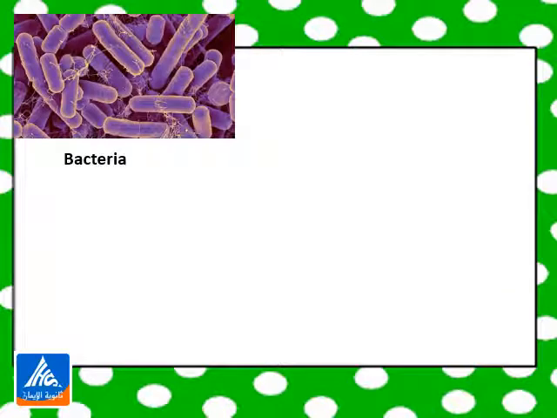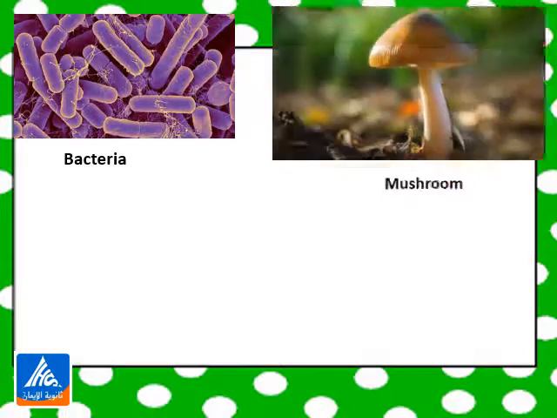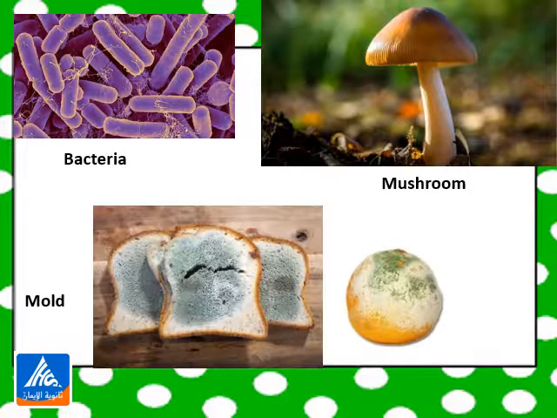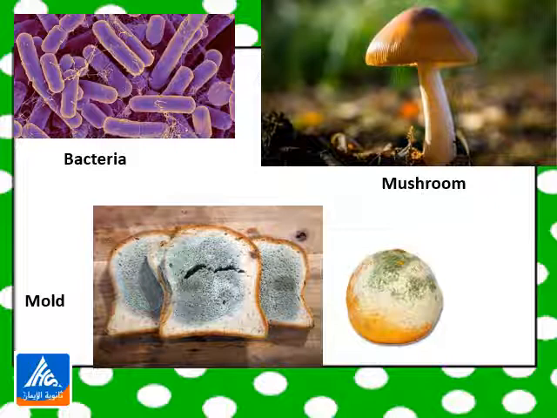Here we have some examples of decomposers. This is the bacteria, mushroom, and molds. These are decomposers which decompose material down into tiny pieces that become part of the soil. They add nutrients to the soil which is necessary for the plants to grow.